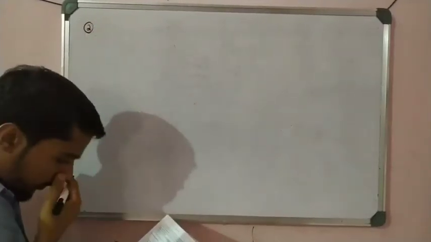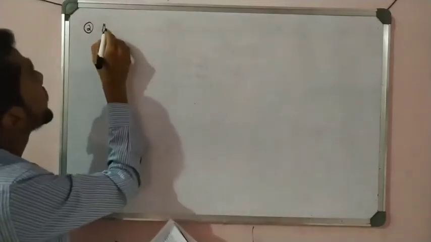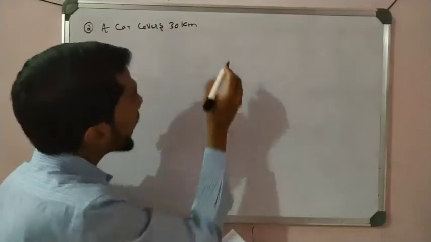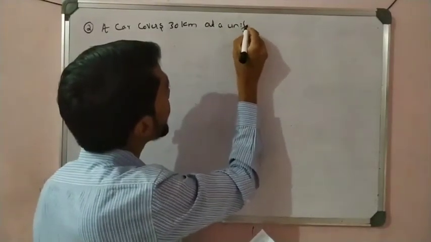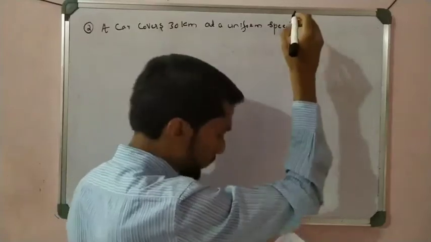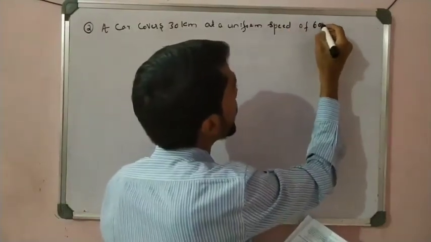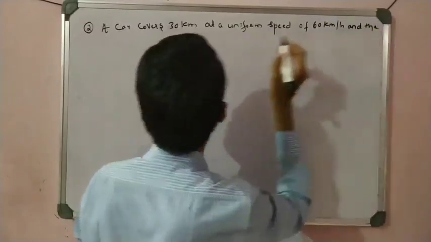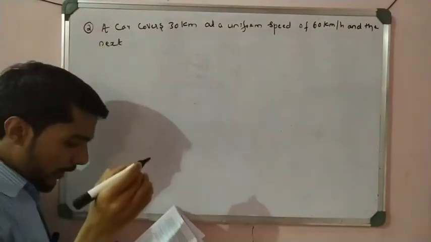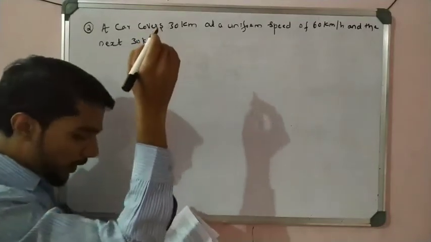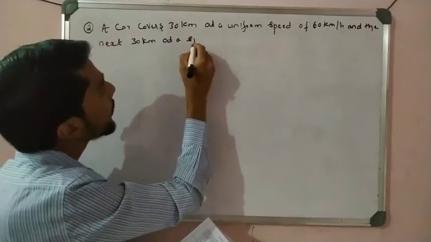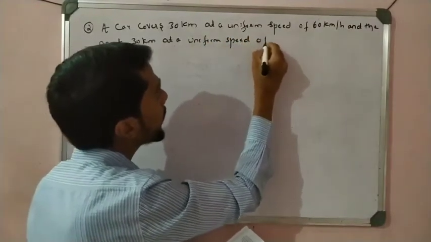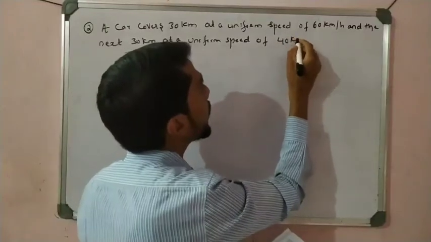Example number 2. A car covers 30 kilometer at a uniform speed of 60 kilometer per hour, and the next 30 kilometer at a uniform speed of 40 kilometer per hour.